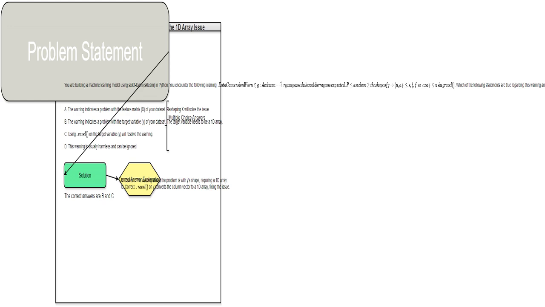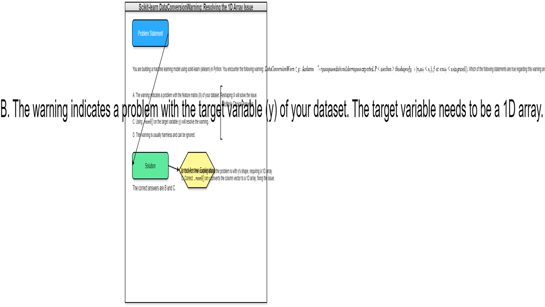It's a great challenge. This option correctly identifies the problem's source. The warning message directly points to the target variable, y, needing a specific shape, a one-dimensional array. A one-dimensional array is a simple list of values, while the warning suggests a column vector which is a two-dimensional array shaped like a single column. We need to understand the difference to correct the error.